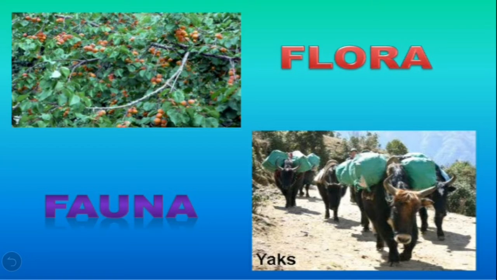The animals are reared to provide milk, meat and hides. Yak's milk is used to make cheese and butter, and the hair of the sheep and goat is used to make woolens.